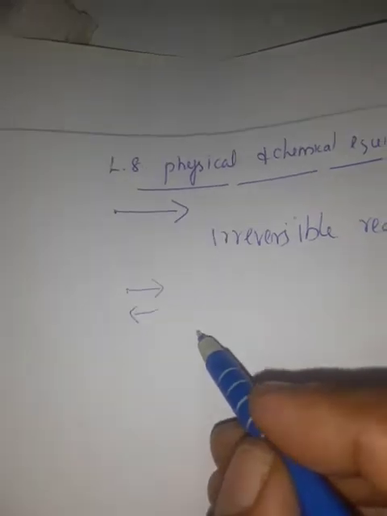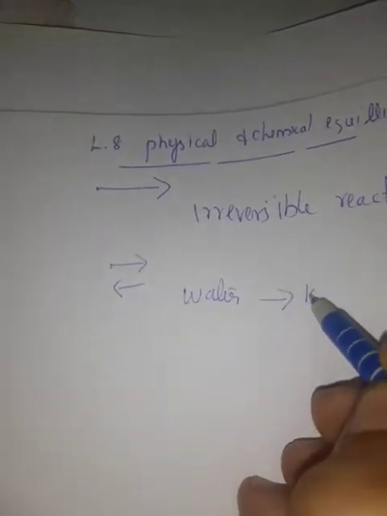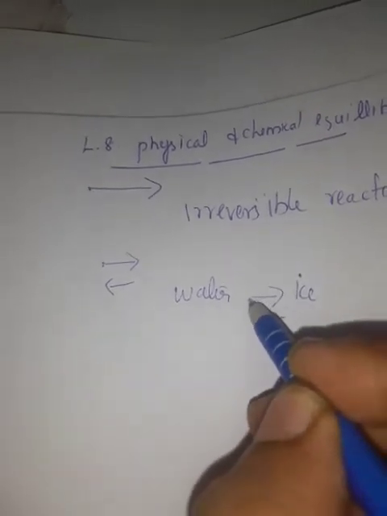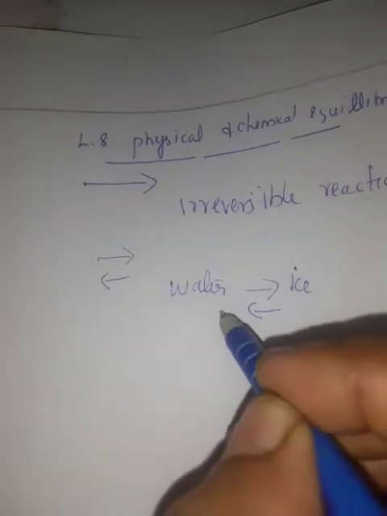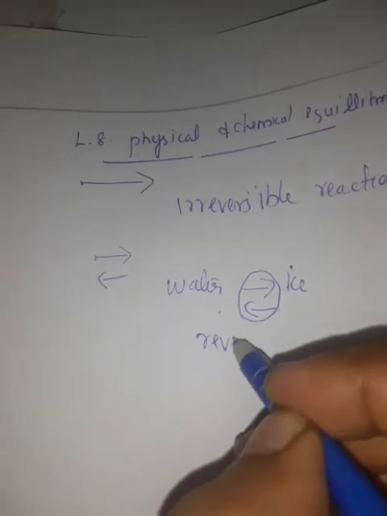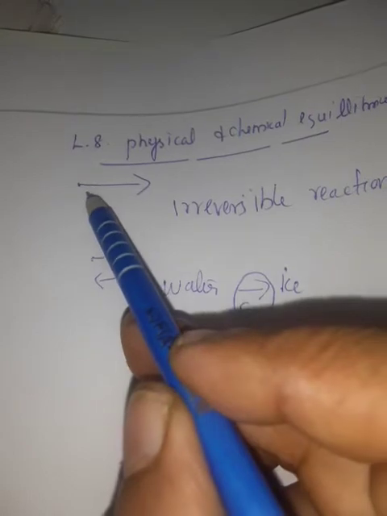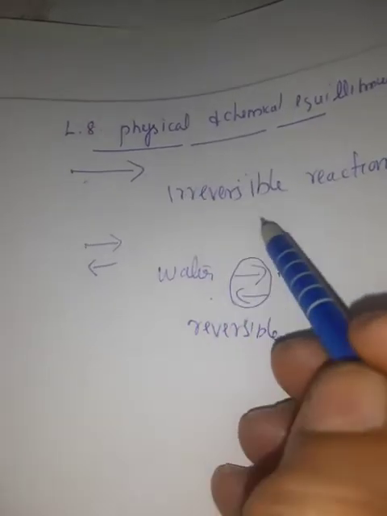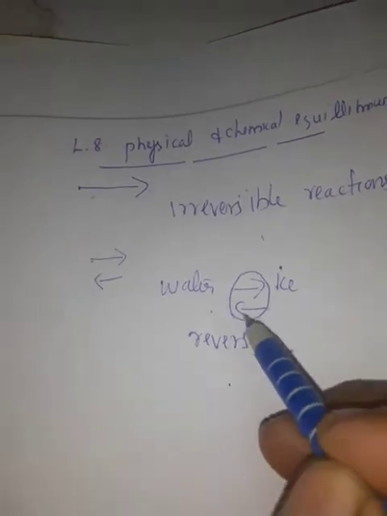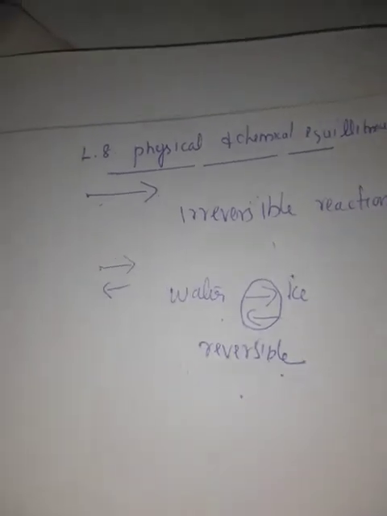One more example, water. Water can become ice. Once more this ice can become water. So this is the forward reaction, this is the reverse reaction. Such a reaction is called a reversible reaction. The reaction which goes in only one side is called irreversible. A reversible reaction means one which can go in the forward as well as backward direction simultaneously.